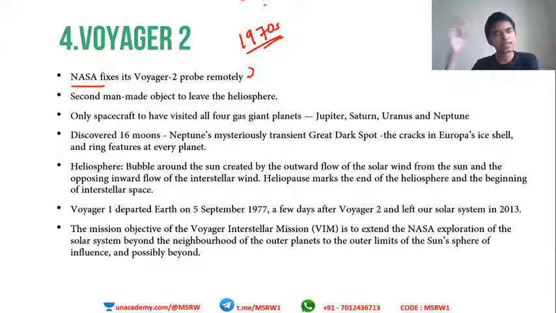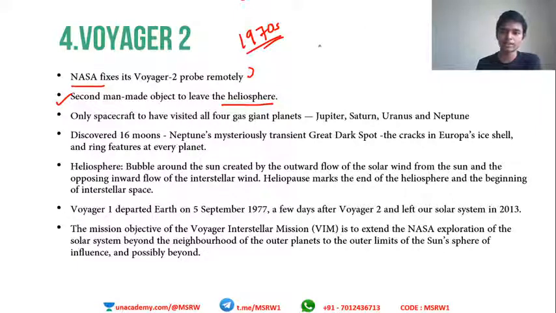That probe is billions of kilometers away actually, and NASA was able to do a remote maintenance. This is the second man-made object to leave the heliosphere. Okay, so what is a heliosphere? Heliosphere means the area where the sun has its influence.